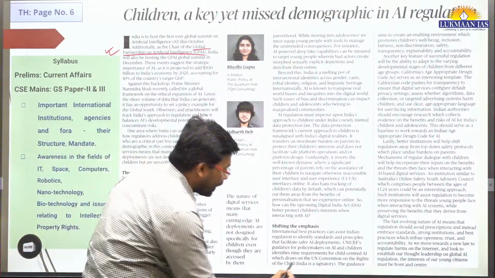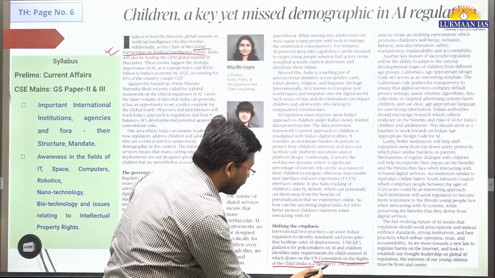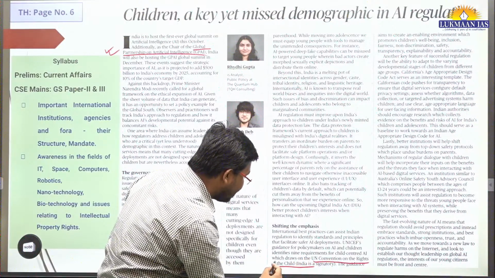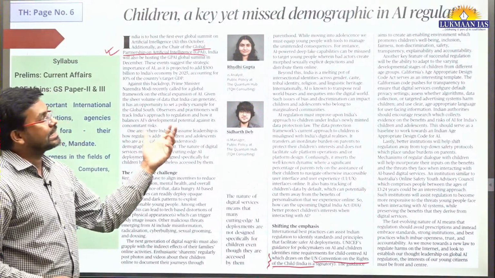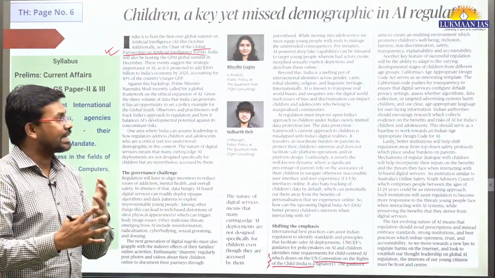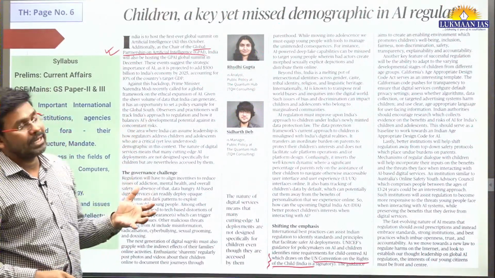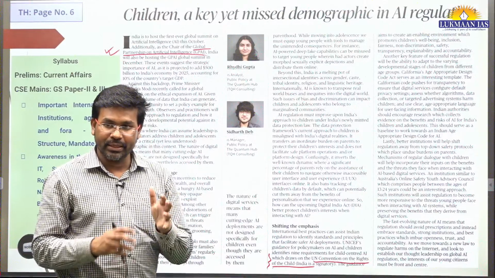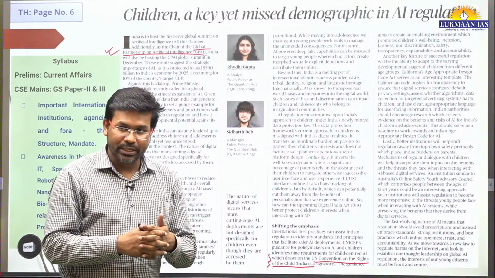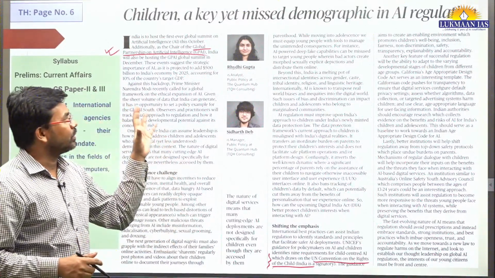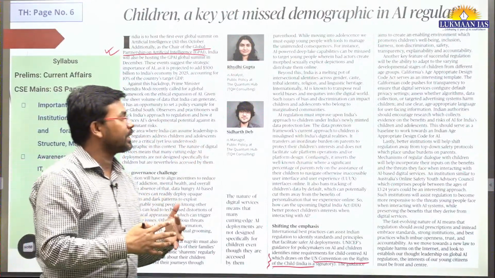We are also going to discuss one important thing, which is the United Nations Convention on the Rights of the Child, UNCRC. We are going to understand about this as well. This article is connected with GS paper 3 as part of science and technology. It is also connected with GS paper 2, social justice. It can be connected with GS paper 1 also, the society part. So this article is very, very important because it has cross-subject relevance.